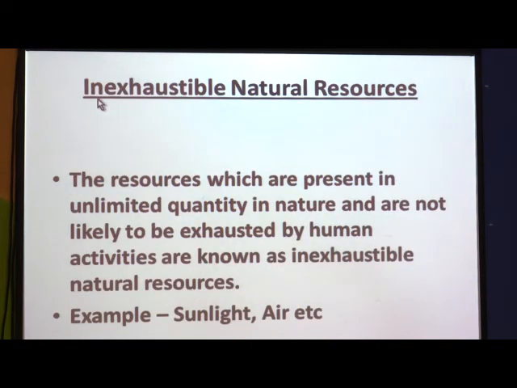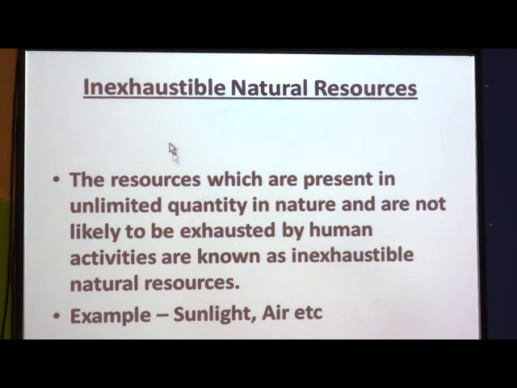First, we will discuss inexhaustible natural resources. The resources which are present in unlimited quantity in nature and are not likely to be exhausted by human activities are known as inexhaustible natural resources.